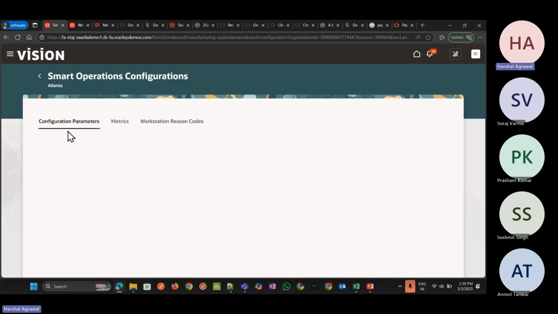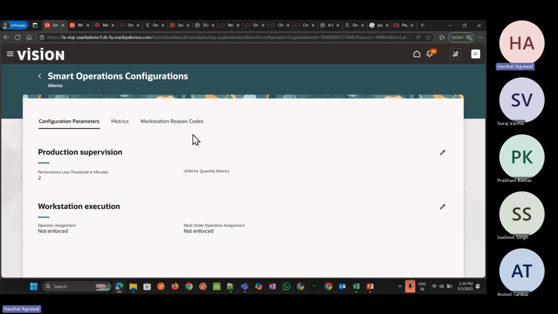Here in the smart operation configuration, it is defined in three parts: configuration parameters, metrics, and workstation reason codes. In the configuration parameters, there is performance loss threshold in minutes. Here we can give whatever the performance threshold is. First of all, we need to define all these three parameters. After that, we can configure and manage the performance metrics in our workstation.